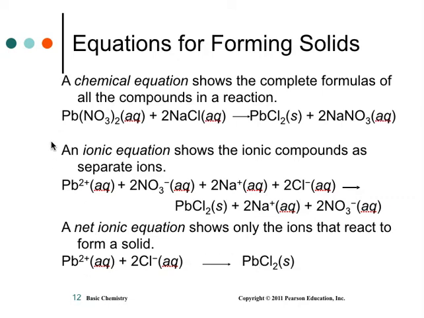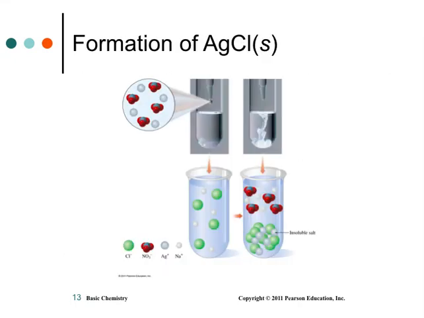So when you put lead nitrate with sodium chloride, what are you making? You're making lead chloride. Well, what are the ingredients of lead chloride? Lead and chloride. Everything else that you poured in the test tube doesn't do anything. It just stays in the water, and then you throw it away at the end. Okay. Here's some examples. Here's silver nitrate, or silver chloride. So silver chloride is insoluble. It's one of your 3 exceptions for group 7, and so it forms a white blobby precipitate and falls to the bottom.